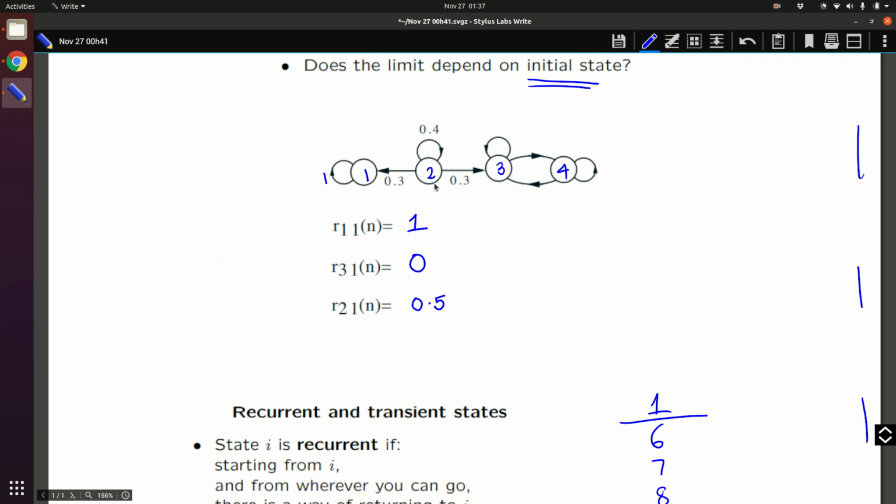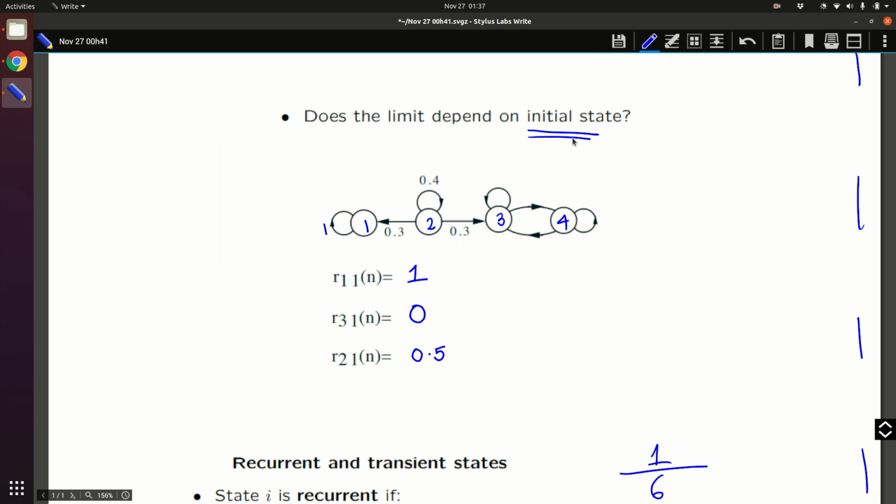Now the initial state dependence comes because there are two recurrent classes. If you reach one class, you can never reach the other class. So if you are in this class, you remain here. If you are in this class, you remain here. So if the system has more than one recurrent class, then it is possible that there is dependence on the initial state. This is the concept that we wanted to understand and arrive at.